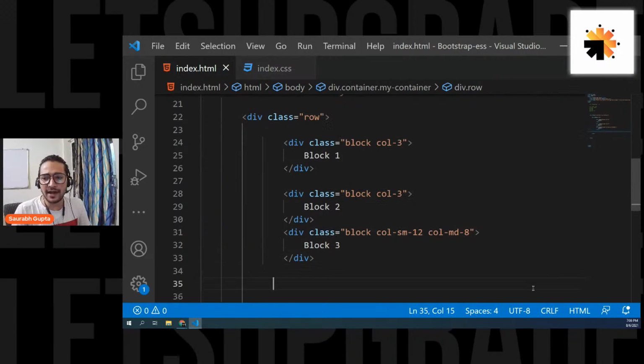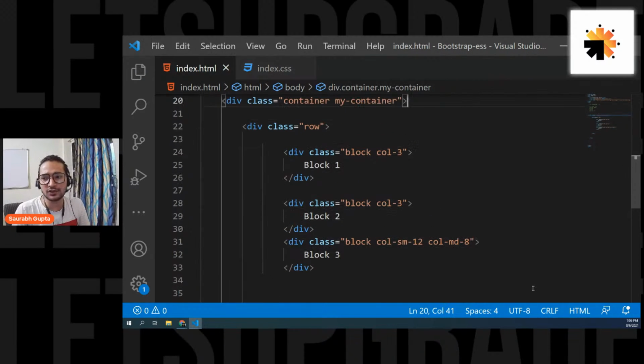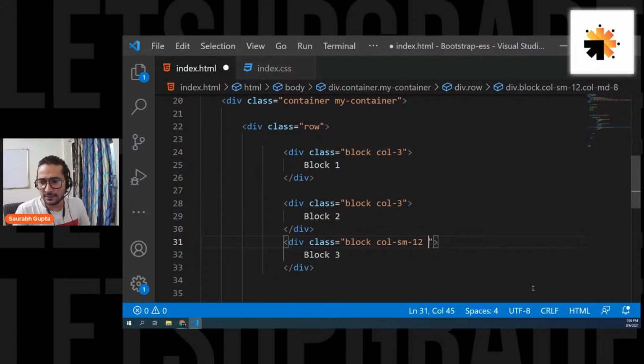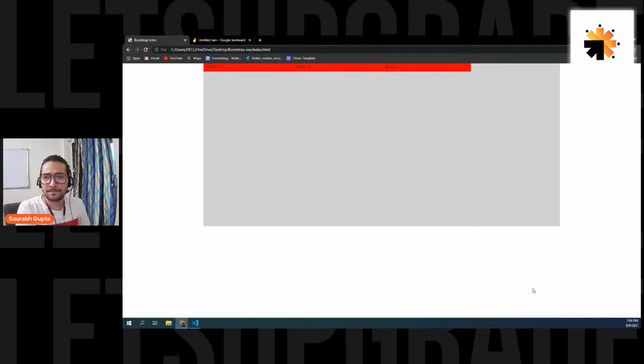And yes, for guys who are not understanding row, let me just remove the row and show you how it works. Let me turn it back to col 3 again. So it goes like this: block 1, block 2, block 3.